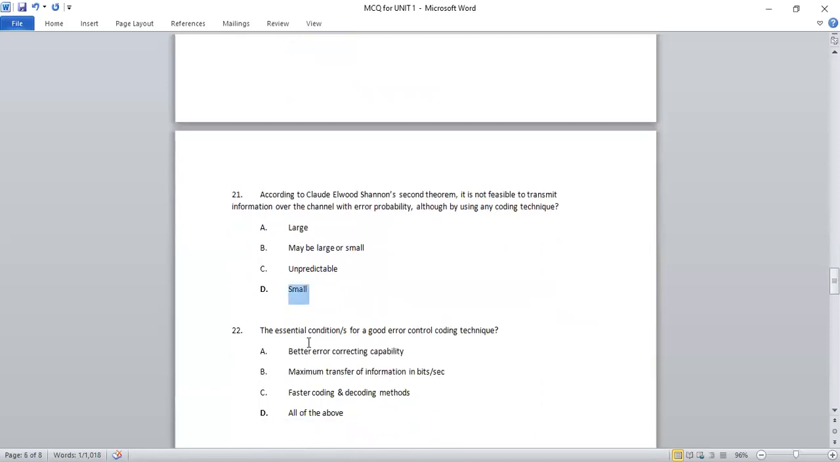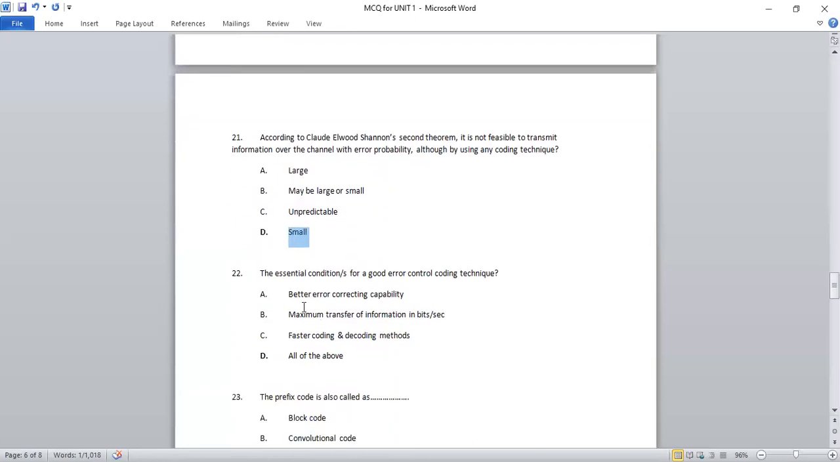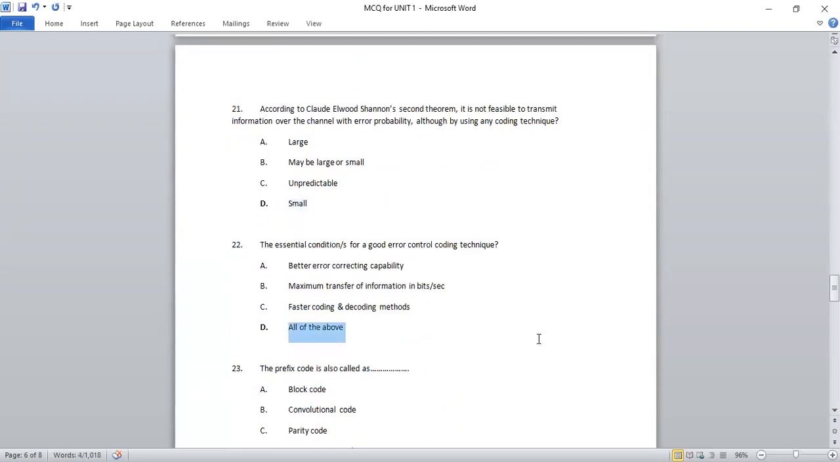Next, 22nd, the essential condition for a good error control coding technique should be what? First option, better error correcting capability. This is correct. B, maximum transfer of information in bits per second. This is also correct. C, faster coding and decoding methods. This is also correct. So the right option will be all of the above because all three are correct for this one.